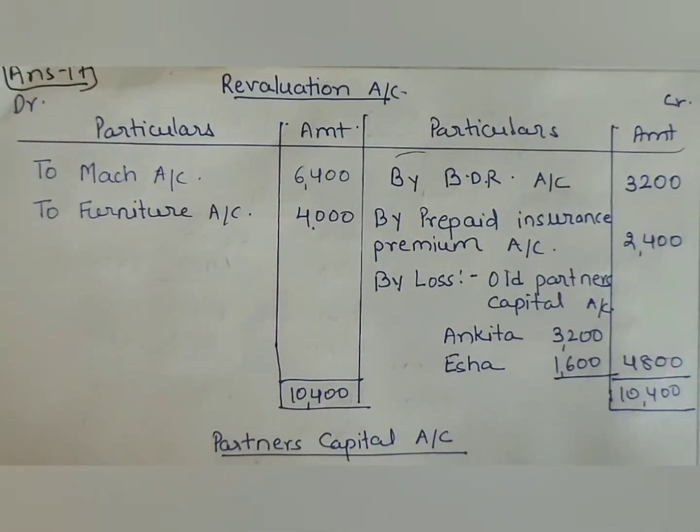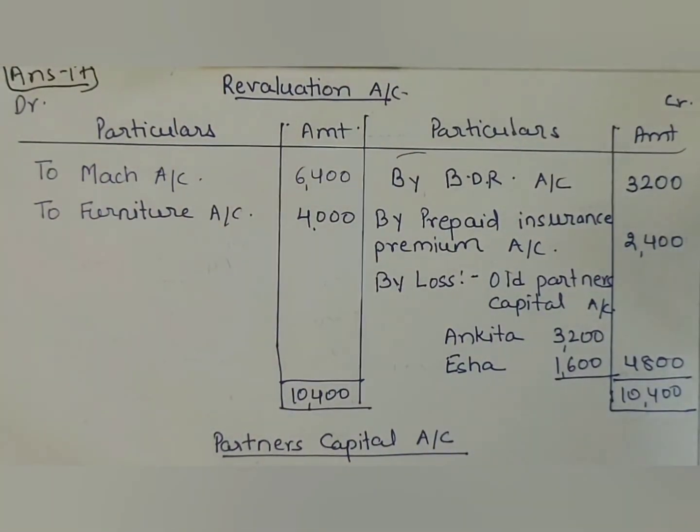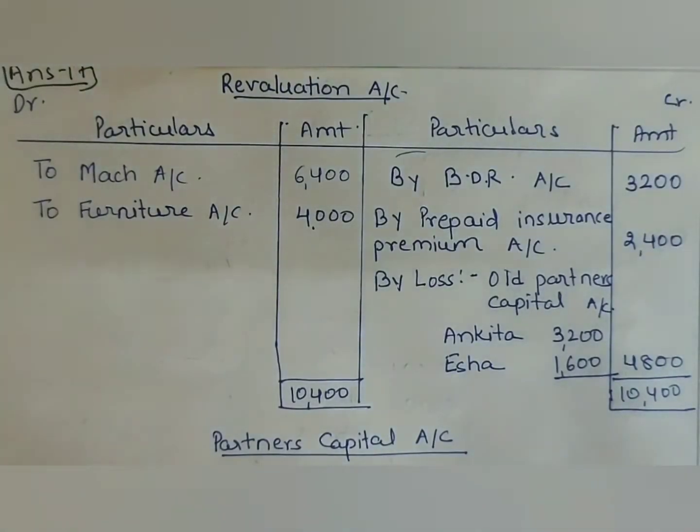That means here we are not given the new partner's capital. Information is given that Arpita has to bring capital in proportion to her share in profits.